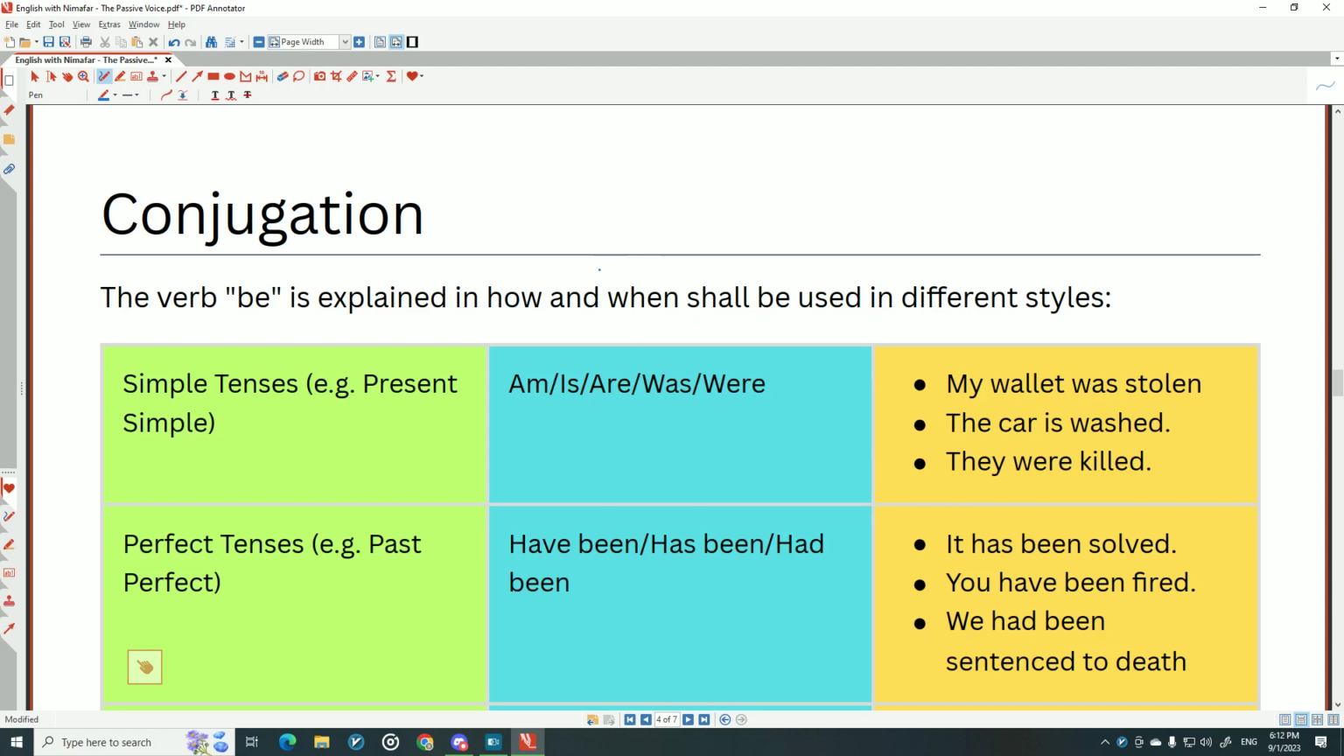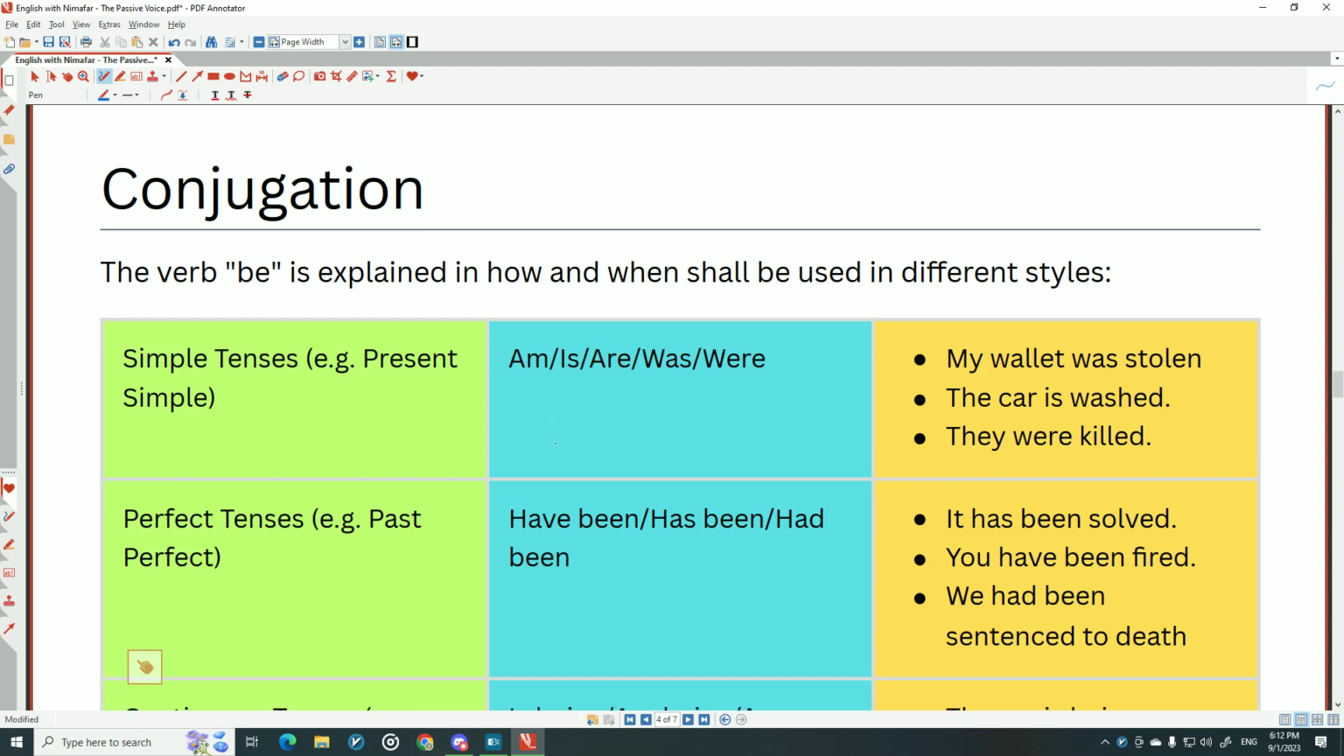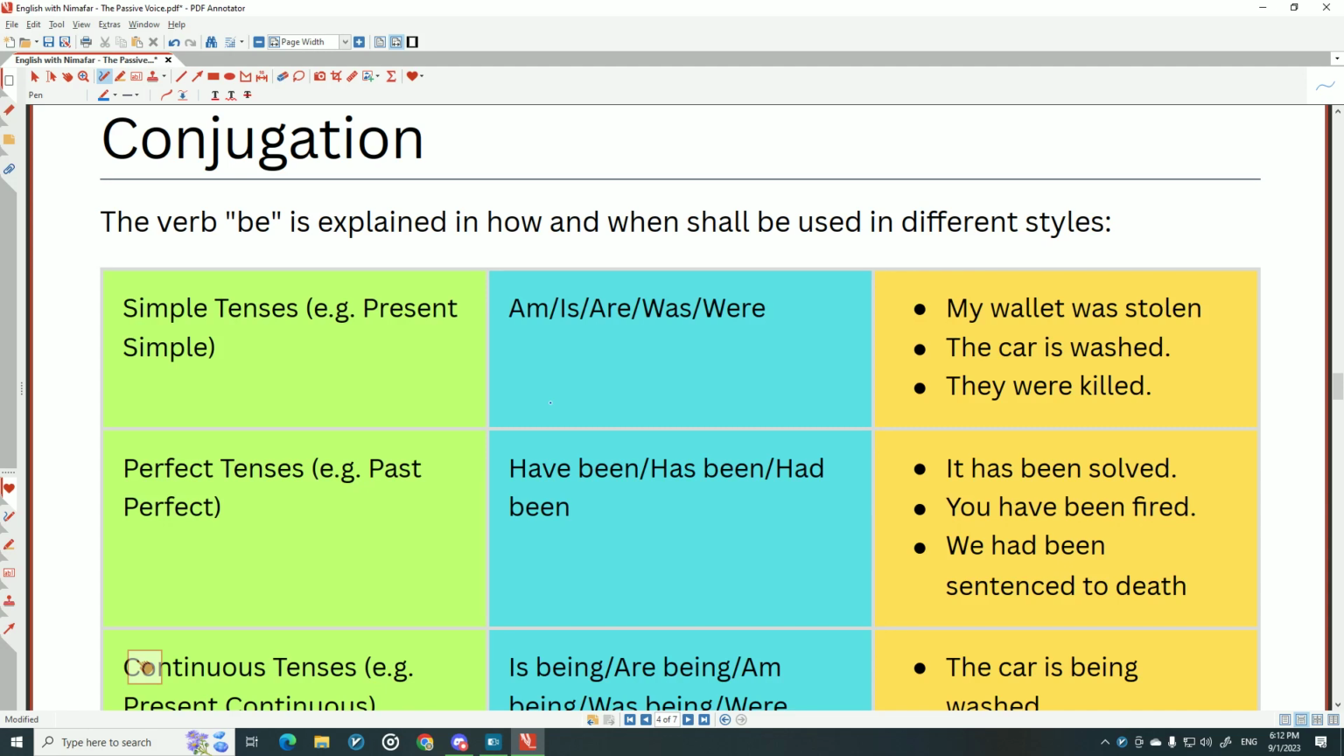So here, conjugation. The verb be is explained, and how and when it shall be used in different styles. Be plays an important role in the passive voice. Okay, we say was stolen, were stolen. We use all types of be in all passive sentences. Without be, we won't have passive sentences. So it's really important that we learn it properly.